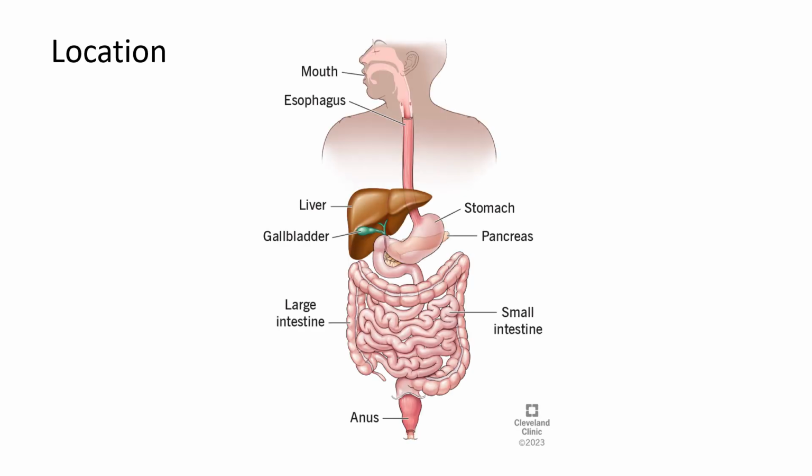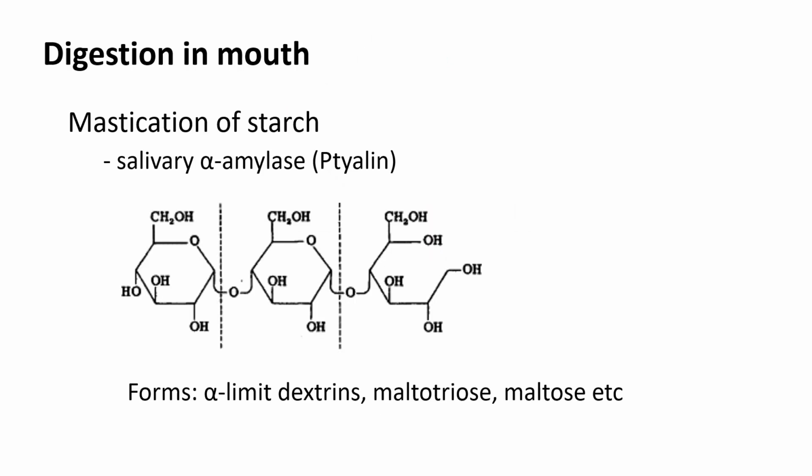I'll talk about digestion of carbohydrates today. It takes place at two important locations. First one is mouth and second one is small intestine. So I'll talk about digestion in mouth first and then I'll tell you about digestion of carbohydrates in small intestine.